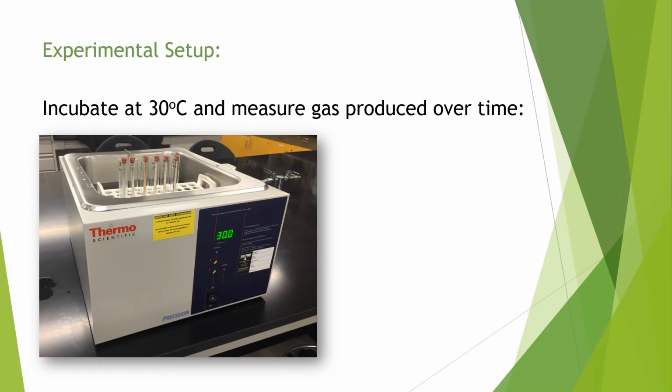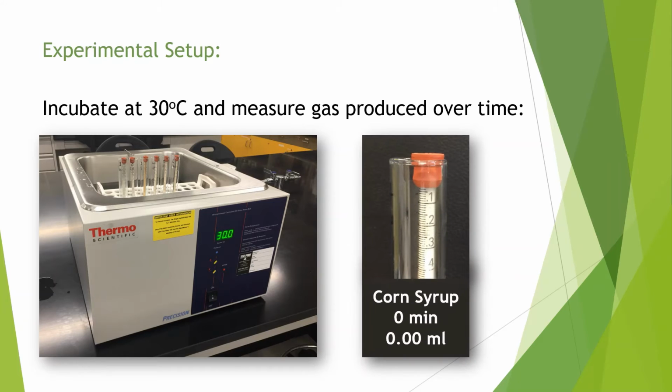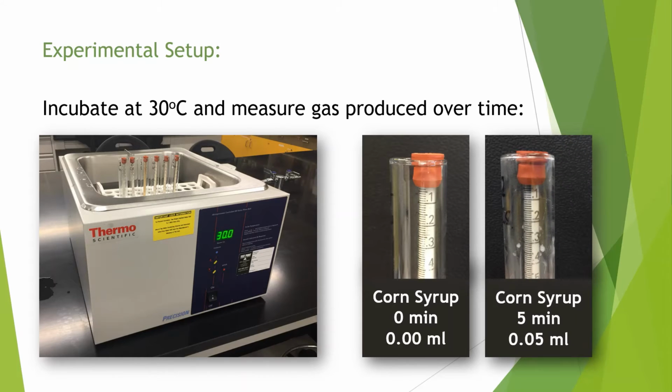Once our apparatuses are set up, we're going to put them back in the 30 degrees Celsius incubator and measure for carbon dioxide gas produced over time. For example, here is the corn syrup at 0 minutes. So you can see at 0 minutes, no carbon dioxide gas has been produced. The yeast and corn syrup mixture goes all the way to the top of the Durham tube. Let's take a look at the 5-minute mark. We can see a little bit of carbon dioxide gas is produced in the top of the tube, approximately 0.05 milliliters. So we're going to do this, take readings every 5 minutes for all 6 tubes until we reach the 45-minute mark.